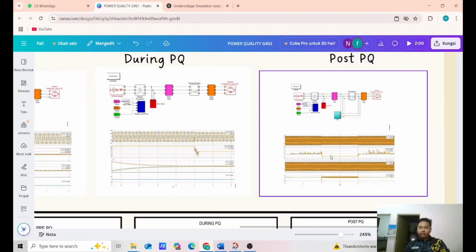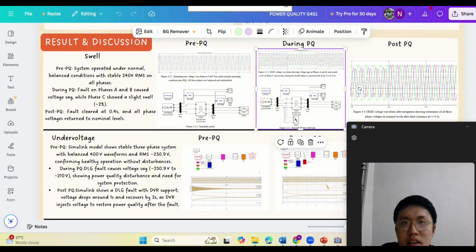Around 1 second and 2 seconds for the recovery. After the VR injects the voltage, to restore the power quality after the fault happened in the circuit. As you can see in the waveform, there is stable voltage. After that, there is disturbance. Then it is stable, and after 2 seconds for the recovery, the waveform goes back to normal.